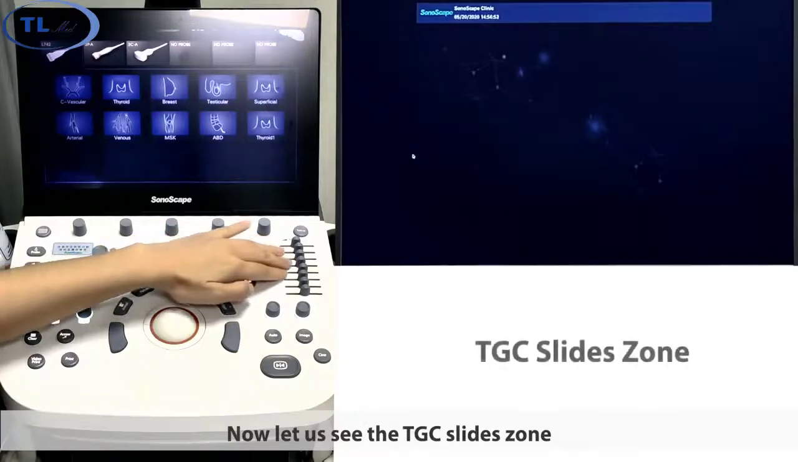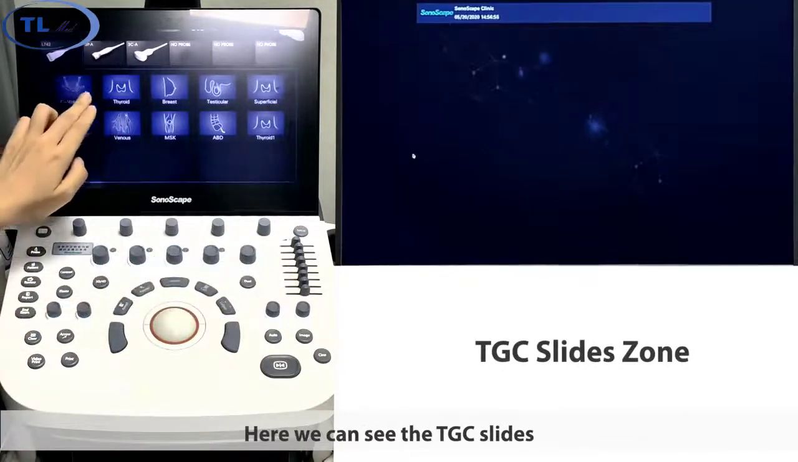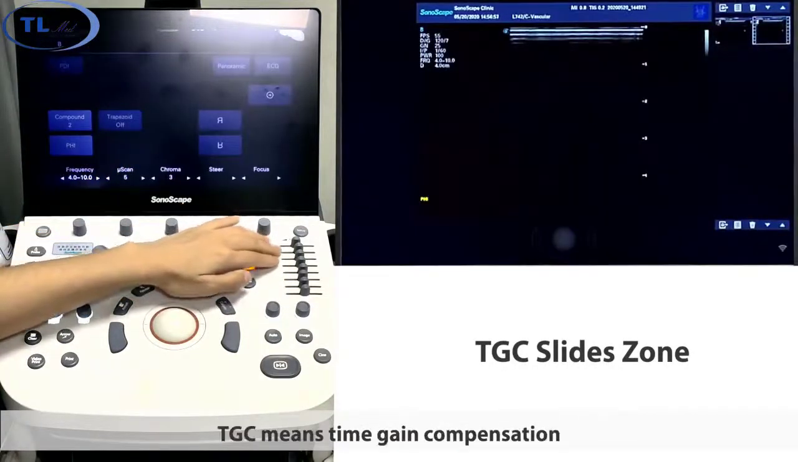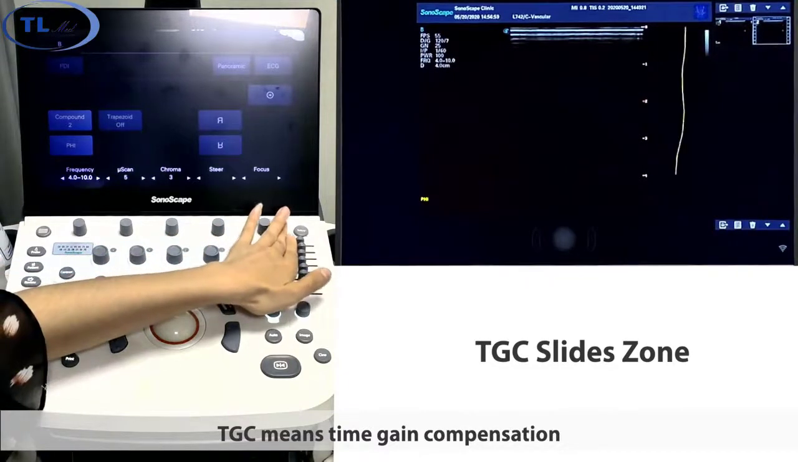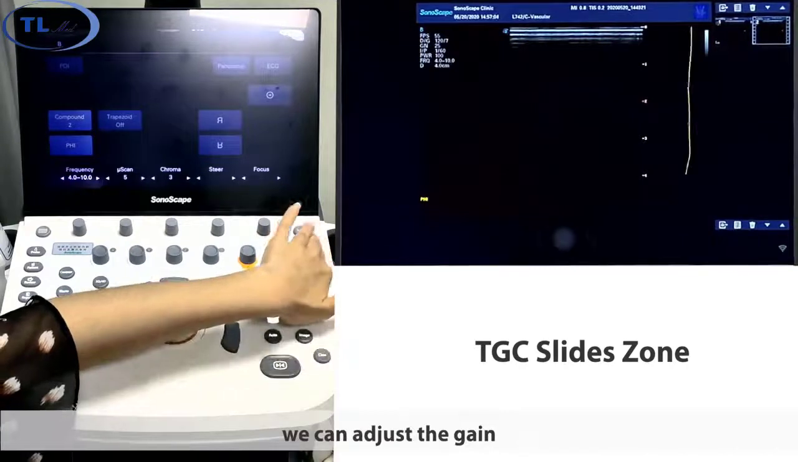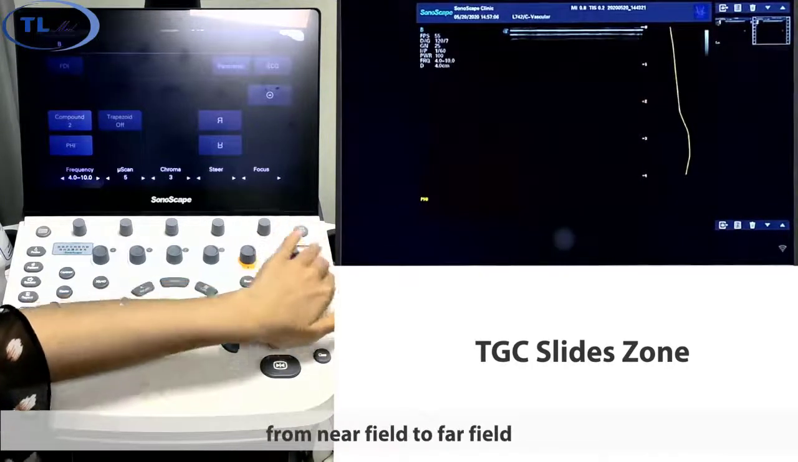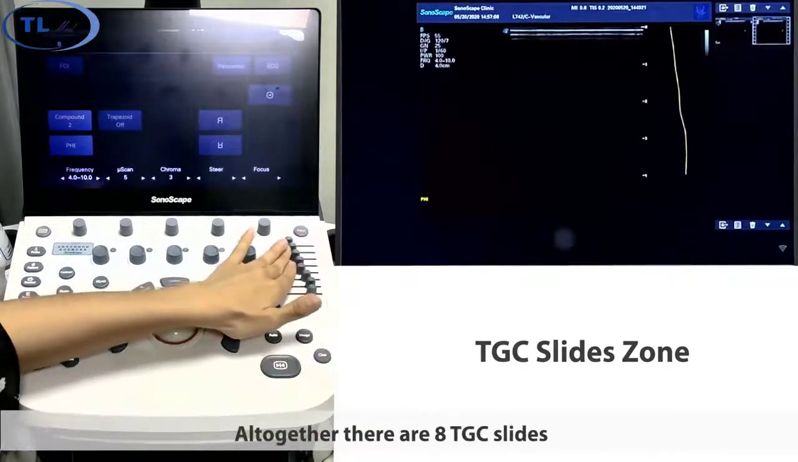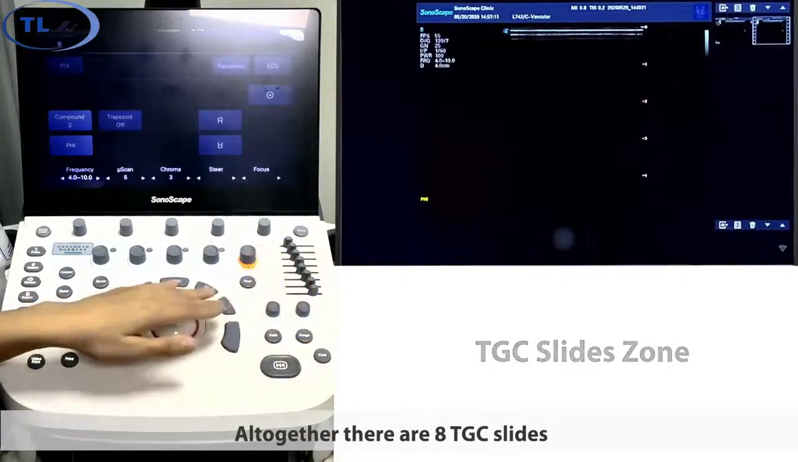Now let's see the TGC slice zone. Here we can see the TGC slice. TGC means time gain compensation. By sliding the TGC slice, we can adjust the gain in different depths from near field to far field. Altogether, there are 8 TGC slices.